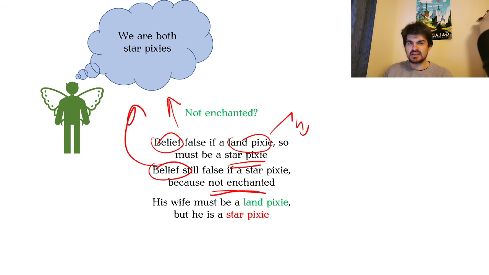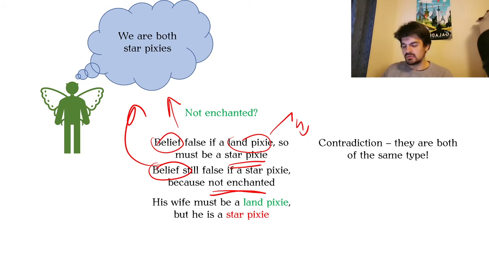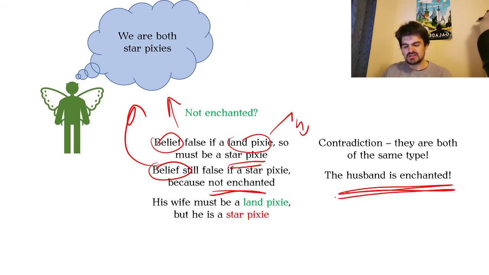And in this case, obviously this is not correct, right? Because you're saying we are both star pixies, right? And the wife would be a land pixie. That's not correct. The problem with this one is that we've already established that they are the same type. So if they are of the same type, then this possibility just doesn't work. So whatever we do, if he is not enchanted, then this just doesn't work. So that means he must be enchanted. And actually, this is the only thing that the question asks for. Who is the enchanted person? We've answered this question. So technically, we could have finished the solution here.